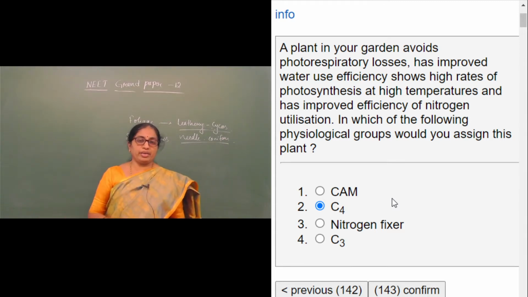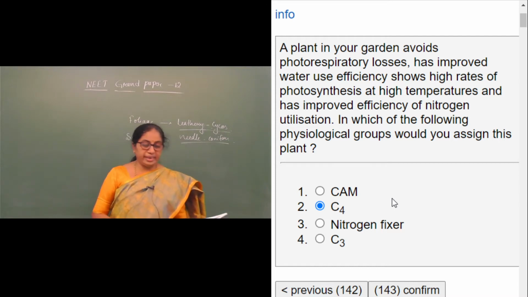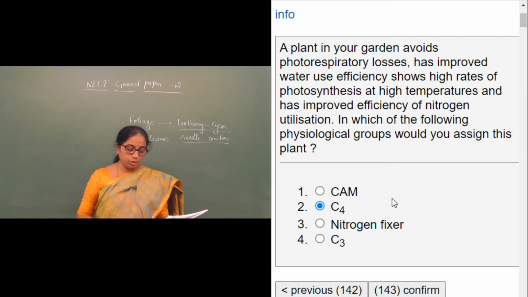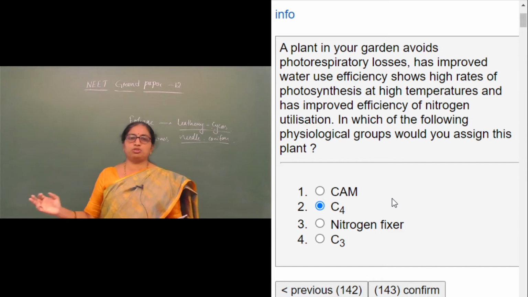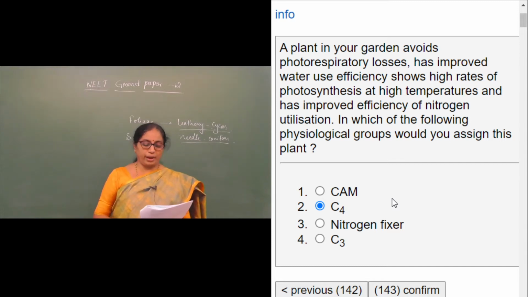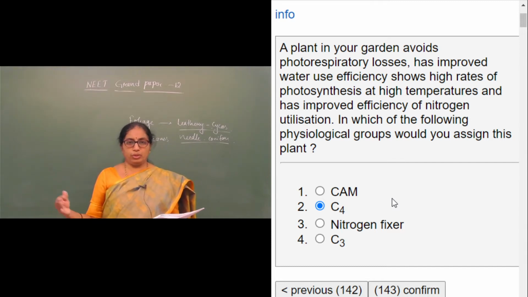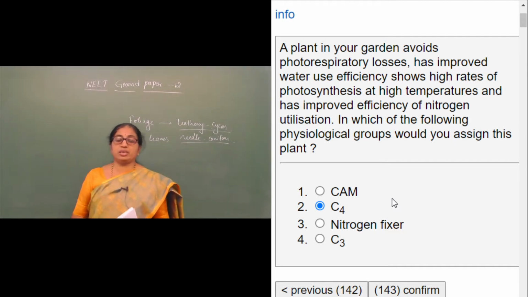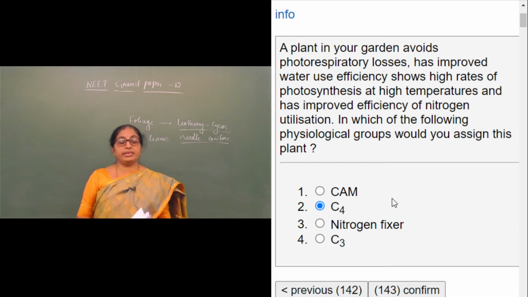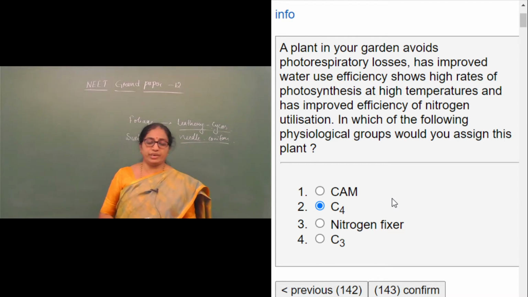In the daytime when the stomata are closed, carbon dioxide is released by malic acid, and that carbon dioxide is used for the Calvin cycle. So it is the C4 pathway with a little deviation, and some of the examples are xerophytes, like the best example, pineapple.